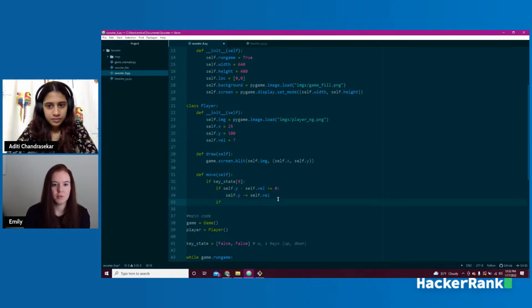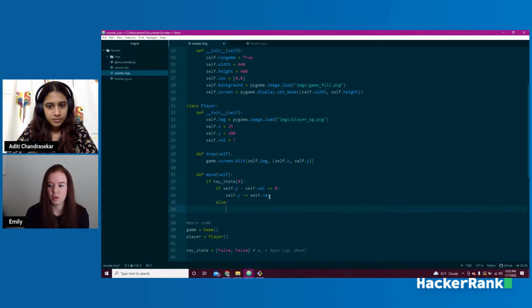And we're going to say if, actually, I guess I can just use else. So else is going to be if it's less than 0. We're just going to set it to 0 because we don't actually want it to go off the screen, right? So we'll say self.y equals 0. And now we basically have to do the same thing for the bottom, except we're going to use slightly different numbers.